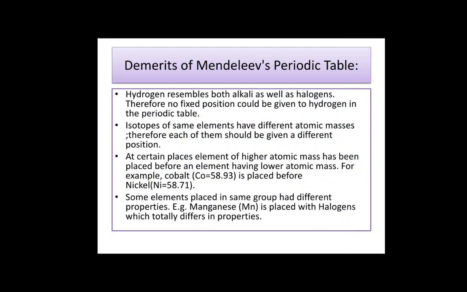At certain places, an element of higher atomic mass has been placed before an element having lower atomic mass. For example, cobalt, that is 58.93, is placed before nickel, that is 58.71, and this was a demerit of Mendeleev's periodic table. Some elements placed in the same group had different properties. Example, manganese is placed with halogens, which totally differs in their properties.